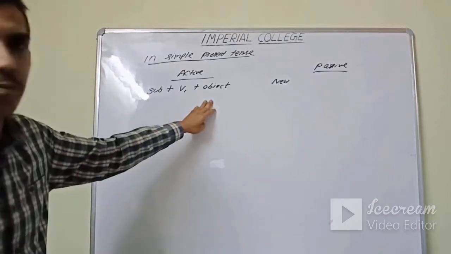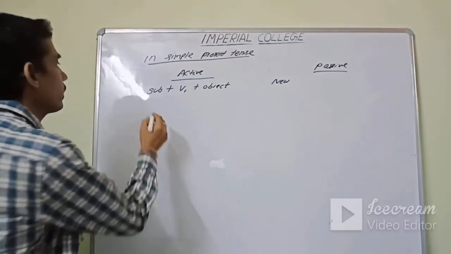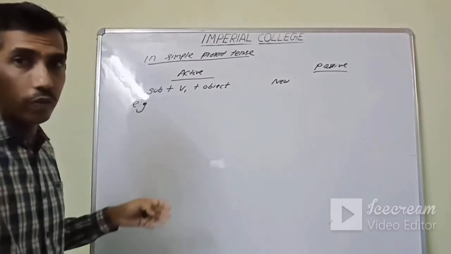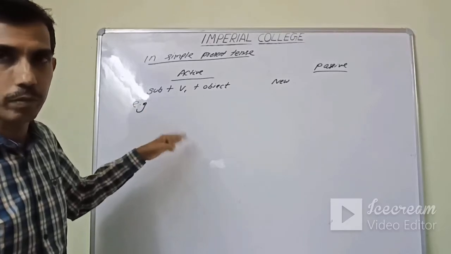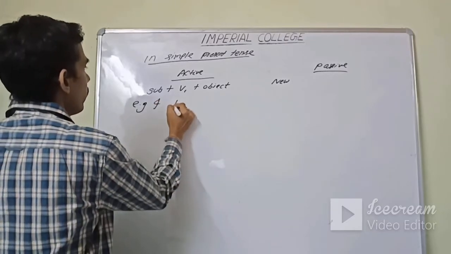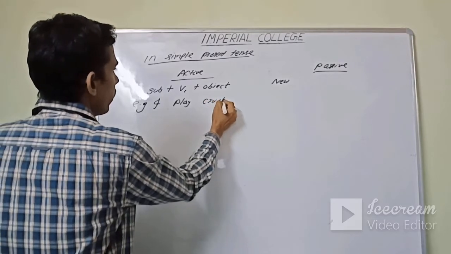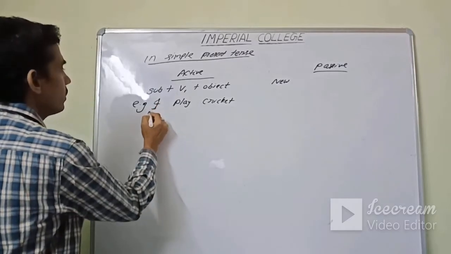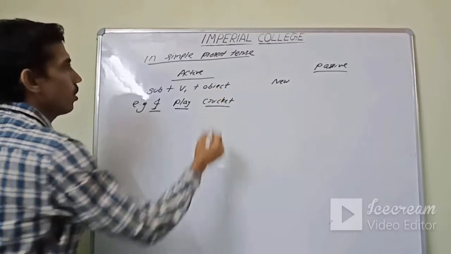Subject plus V1. In active it is subject plus V1 plus object. Okay, take the example. We will continue with the same example and go on down the lines for various tenses. Okay, I play cricket. See, here I is the subject, play is V1, cricket is the object.